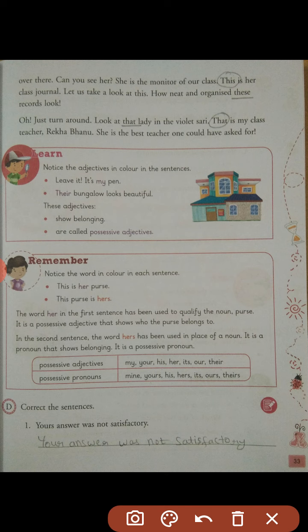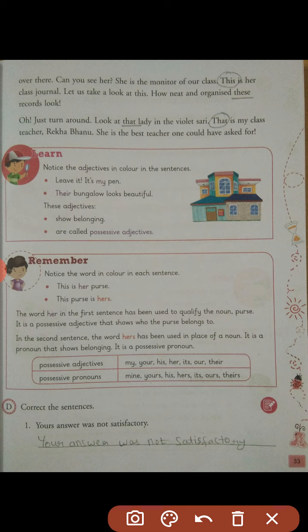Now here it's time for possessive pronouns and possessive adjectives, to understand the difference between possessive pronouns and adjectives. Simple words, my, your, his, her, its, our, are there. All these words are possessive adjectives. Mine, yours, his, hers, its, ours and theirs are possessive pronouns. Usually all the possessive pronouns come at the end of the sentence. This book is hers, this pen is mine. Okay, that book is yours. So all possessive pronouns can come at last of the sentence, but some sentences are incorrect here.